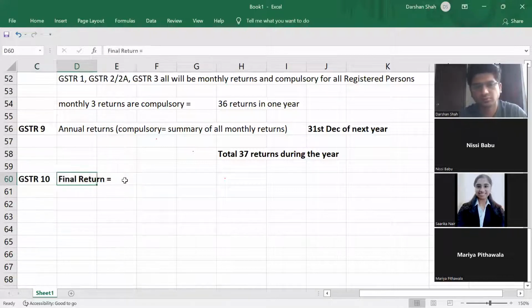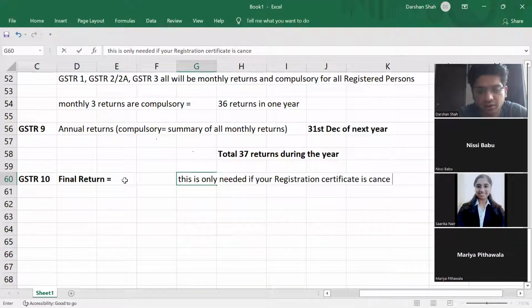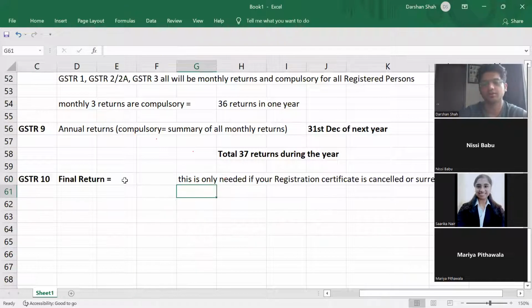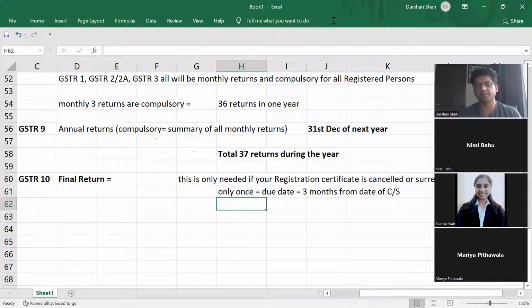Understood? This is only needed if your registration certificate is cancelled or surrendered. So this will be only once, and the due date will be 3 months from the date of cancellation or surrender.